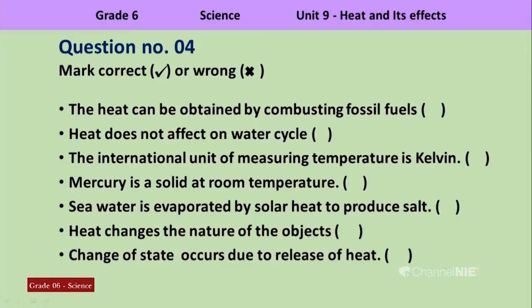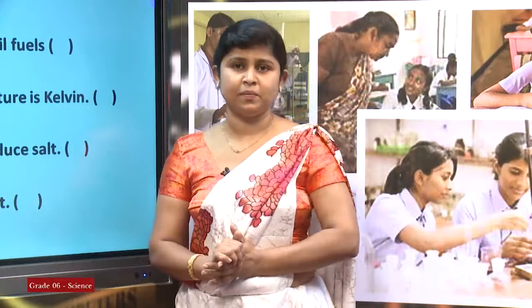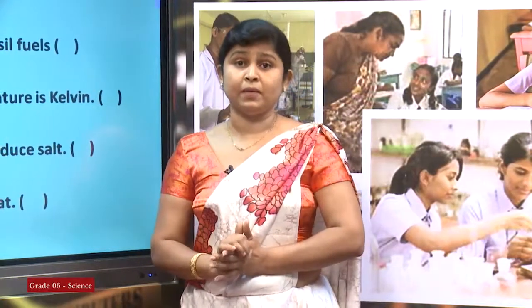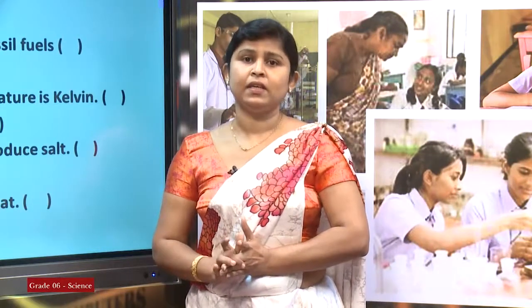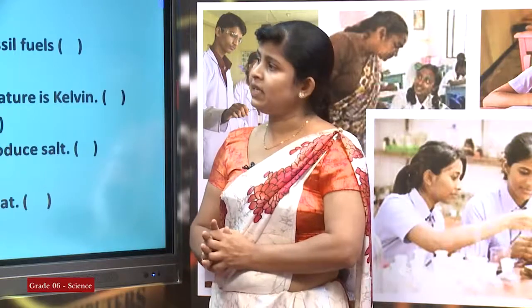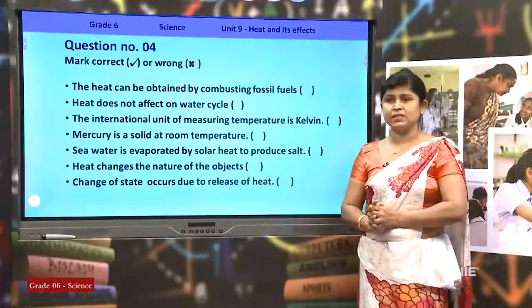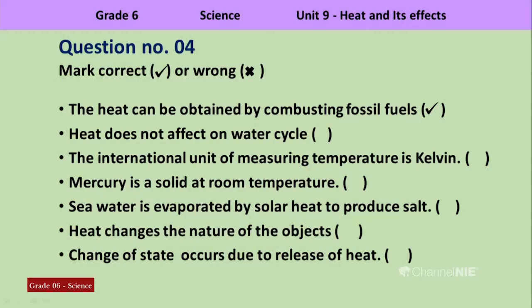Right. Look at the first one. The heat can be obtained by combusting fossil fuels. I think you all can remember we were discussing different methods of obtaining heat. Then we discussed that by rubbing, by combusting fossil fuels, by electricity, and by solar power we can obtain heat. So, look at the first question. Is it correct or wrong? Yes, that is correct. We know that. By combusting fossil fuels, we can obtain heat. The statement is correct.